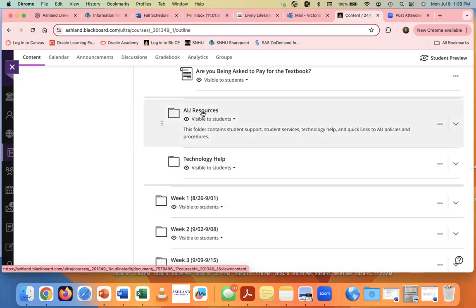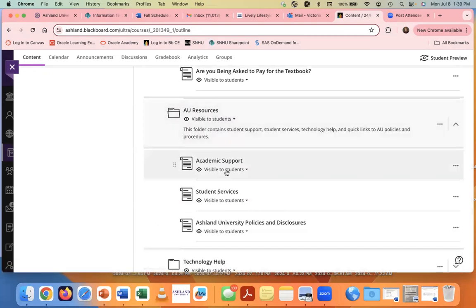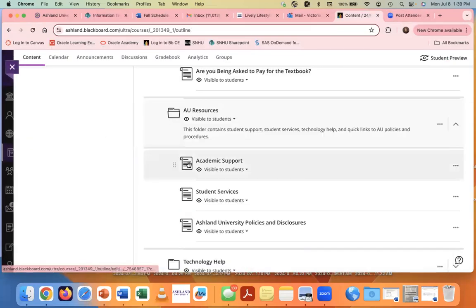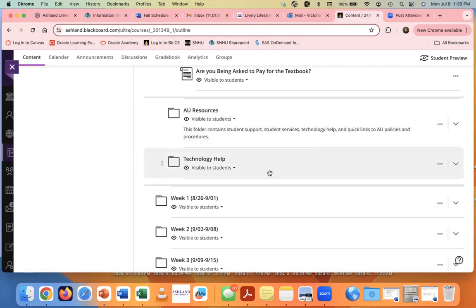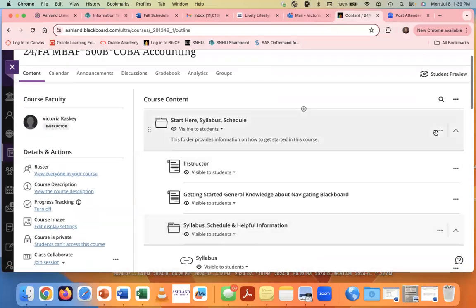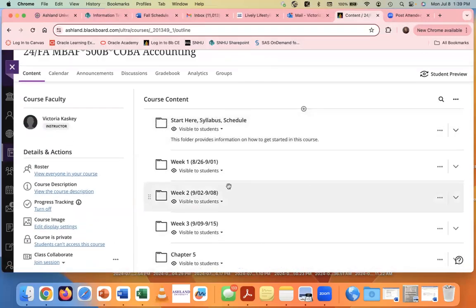Here are some AU resources that might be helpful, some student services, some academic support, such as tutoring, all that good stuff is there. If you have technical issues, I can't help with that, unfortunately. You'll need to go get some tech help there. All right, so that should be everything on the Start Here tab.